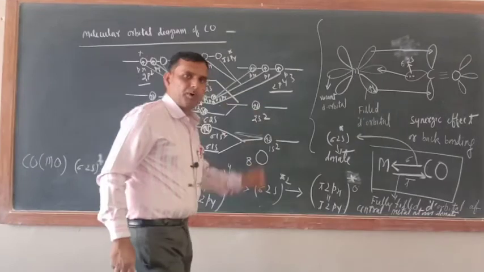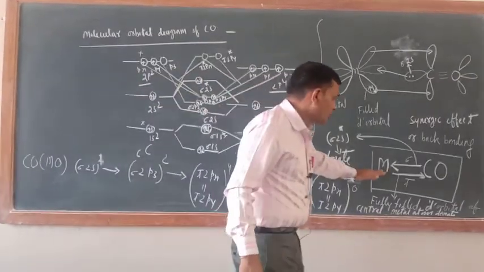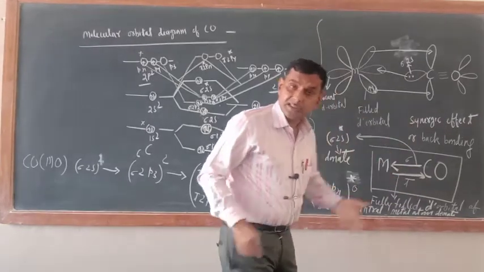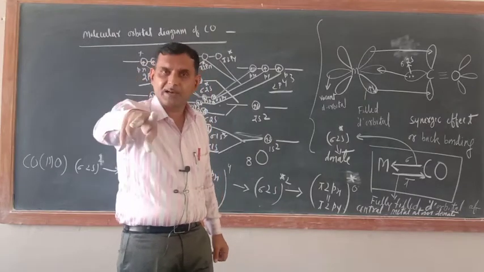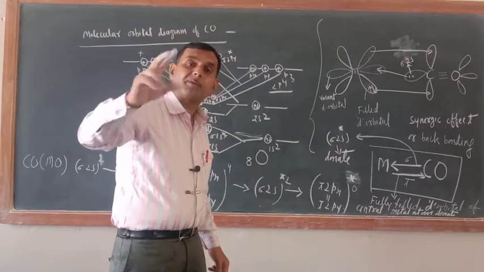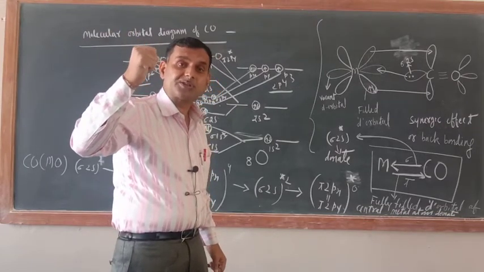Okay. The most important thing is here the central metal atom also donates a pair of electrons back to the ligand. Generally, the ligand is giving a pair of electrons to the central metal atom. Here the central metal atom also donates a pair of electrons to the ligand, resulting in the formation of a very strong bond.